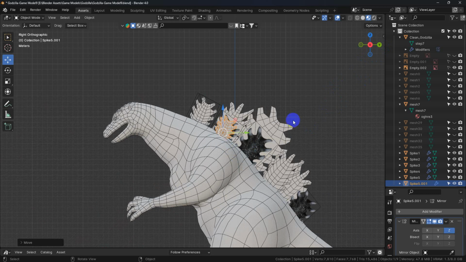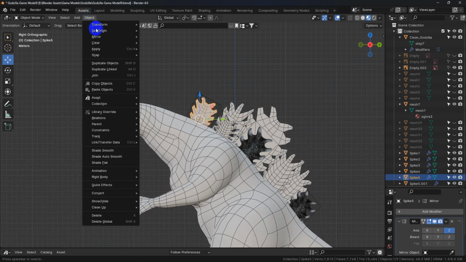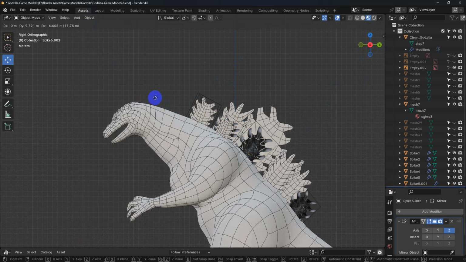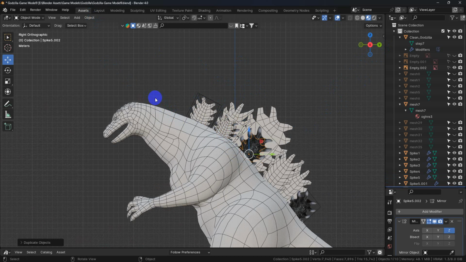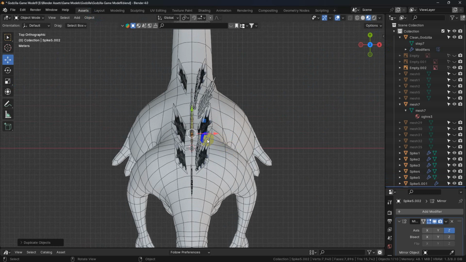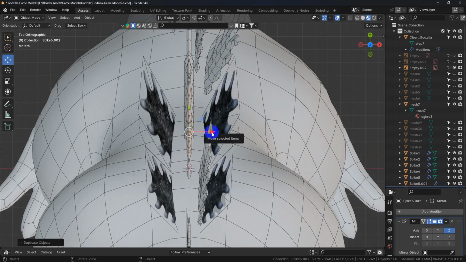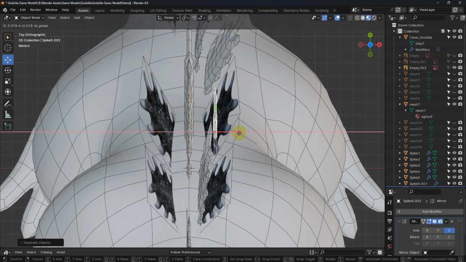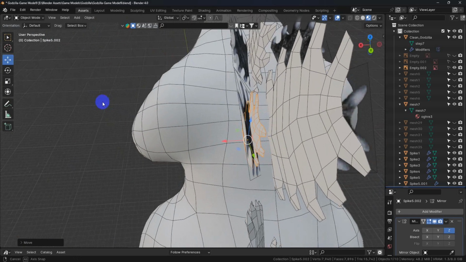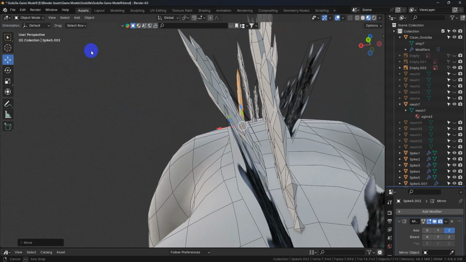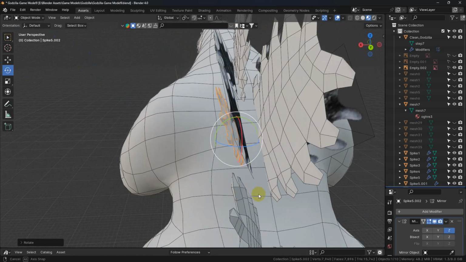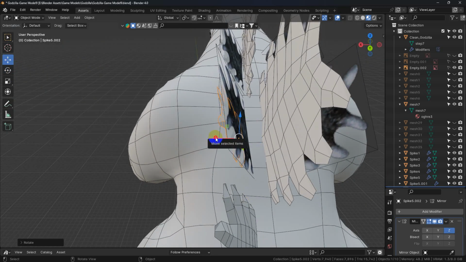Now we're going to go back into our side view. We're going to grab our initial piece. We're going to duplicate that. We're going to move that down here. Now we're going to go to the top view and we're going to move this out. Alright, something like that. And let's see, we're going to go ahead and we're going to rotate it. And maybe move it in a little bit.